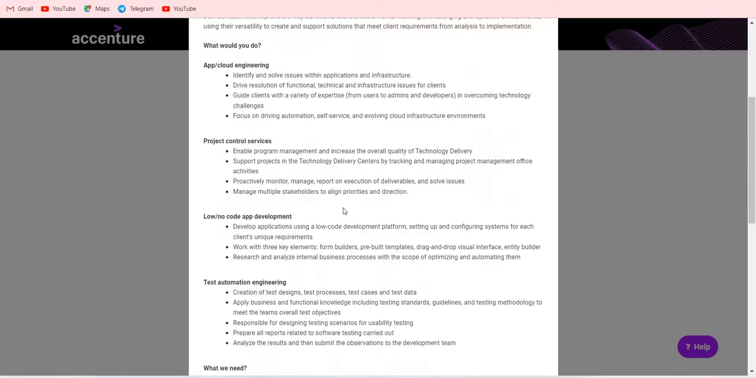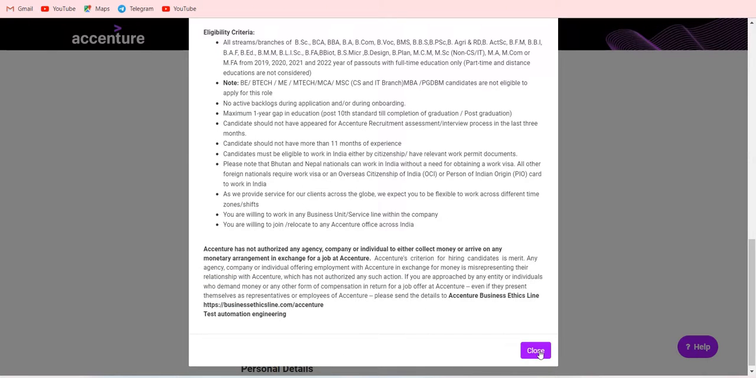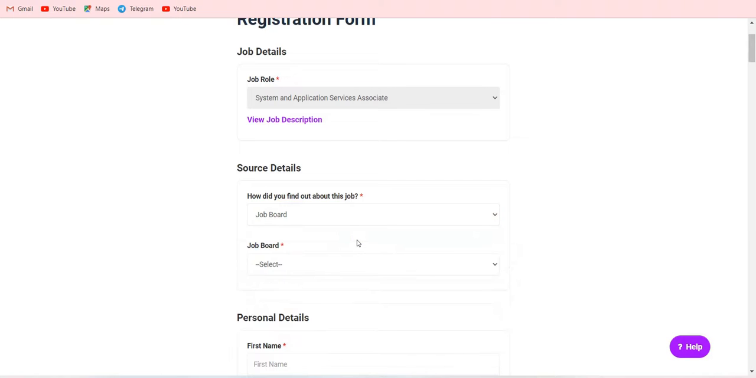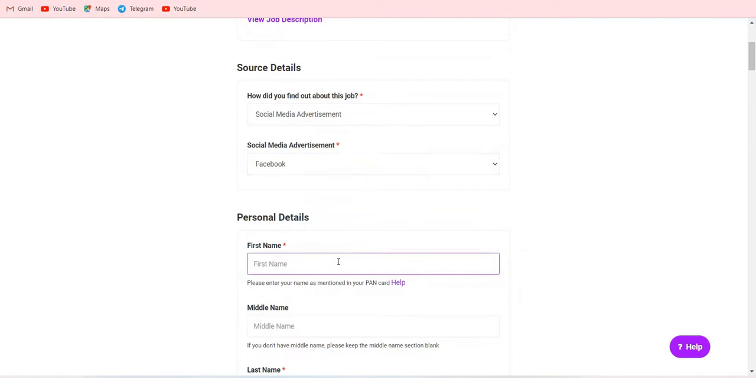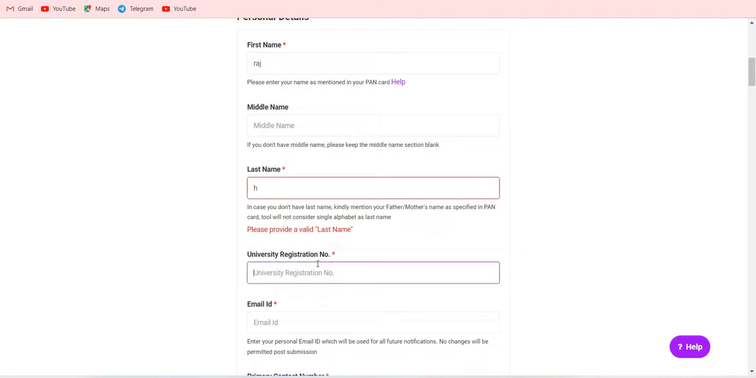And this is the role which you have already seen, the eligibility criteria, everything they mention here about the selection process. And where did you find the job? Give job board or social media advertisement, such as Twitter, LinkedIn, Facebook, you can give. Your name should be there. I am just randomly giving one name, Raj, and initial H, and the university college number which is provided by your university. I am just providing my college number,